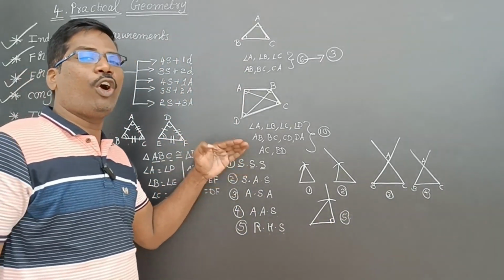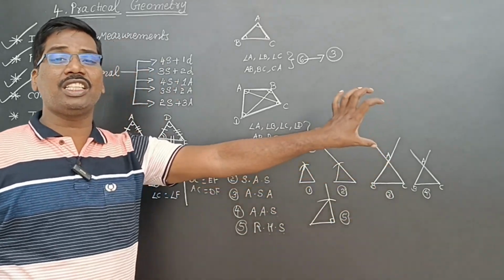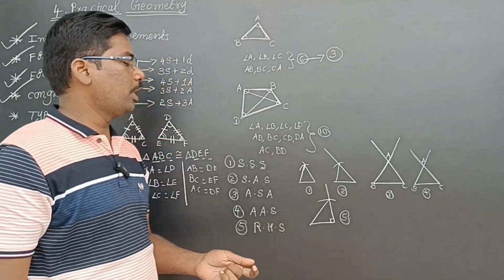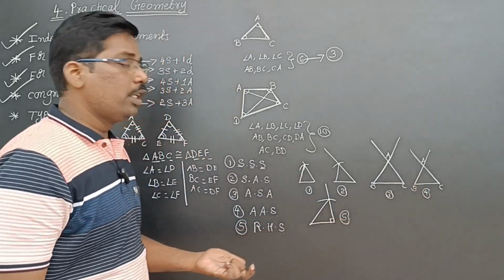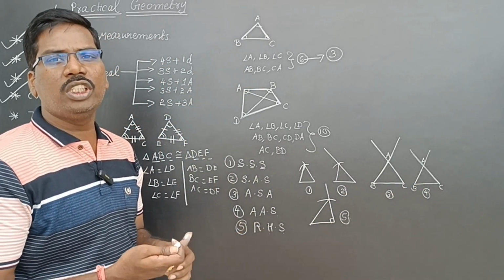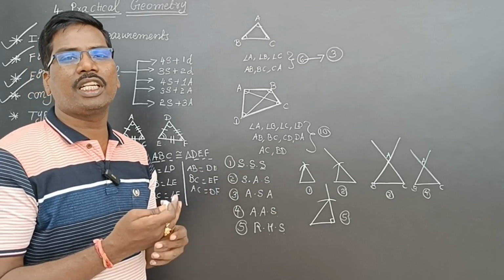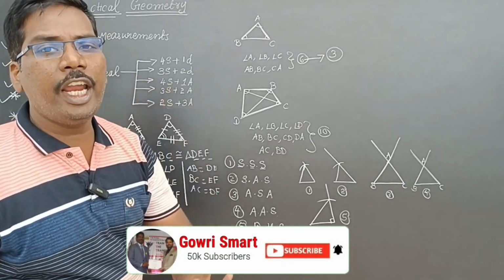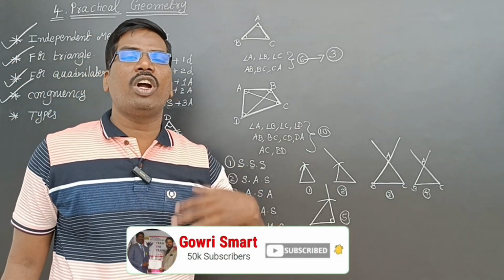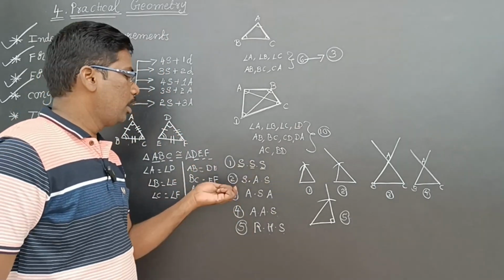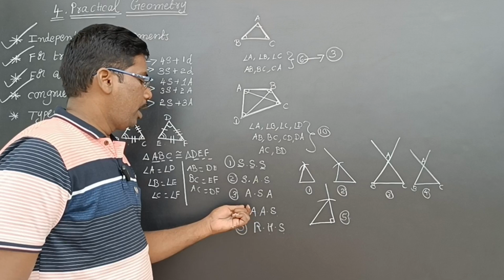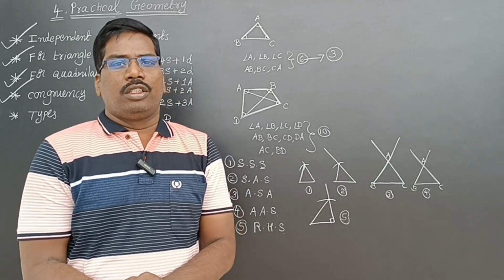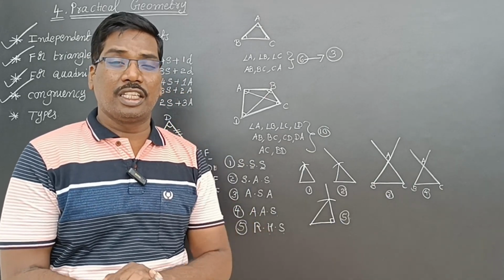So using these 5 congruency properties, we can construct a triangle: SSS congruency, SAS congruency, ASA congruency, AAS congruency, and RHS congruency. In the same way, for constructing a triangle, we need 3 independent measurements. What are the 3 independent measurements? Side, angle, angle, side, and right angle, hypotenuse, and side. So these 5 congruencies are there for constructing a triangle.